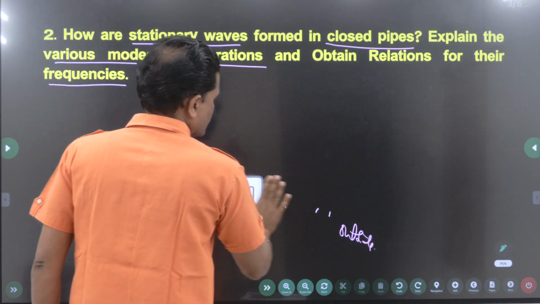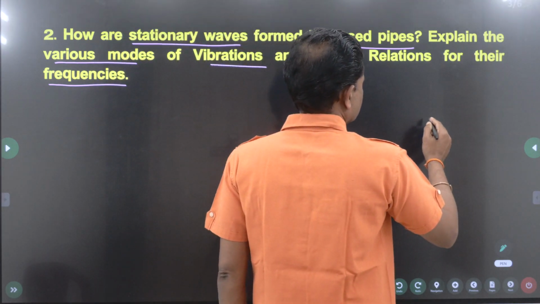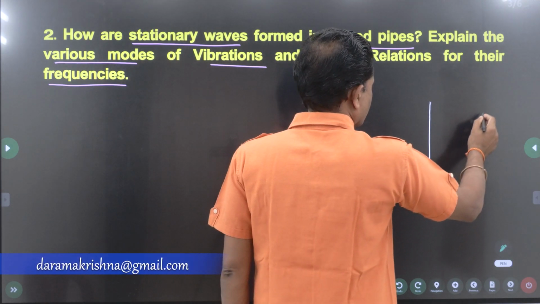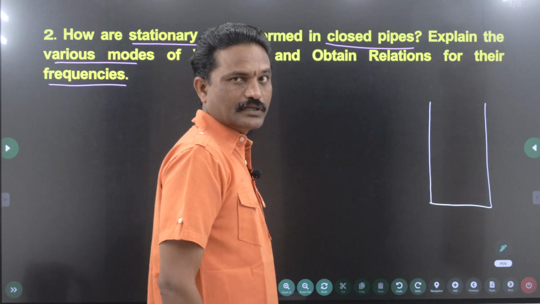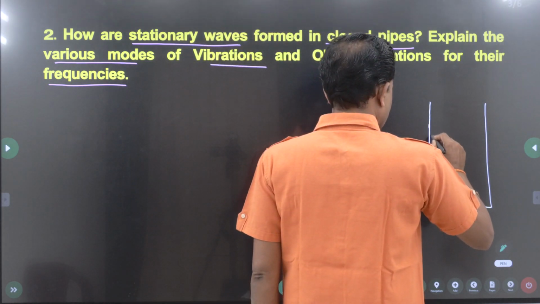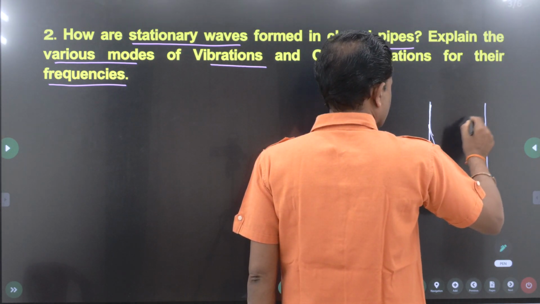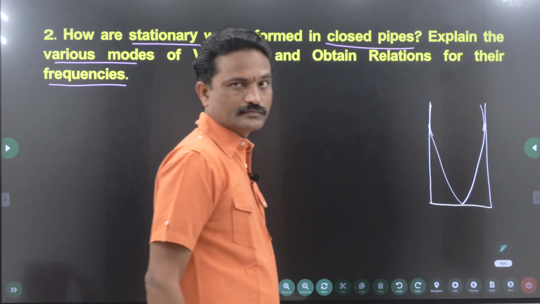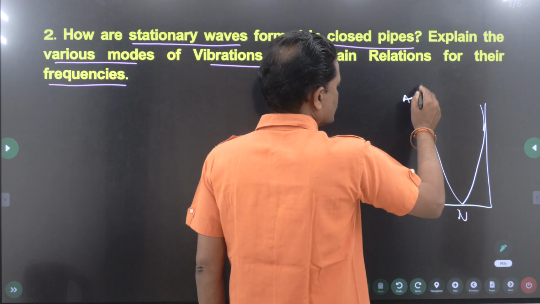Now let us take a closed pipe of length L. This is the first diagram. At the closed end I should get a node. So the basic condition is this only. So I will get a node like this. So this is node and this is antinode.